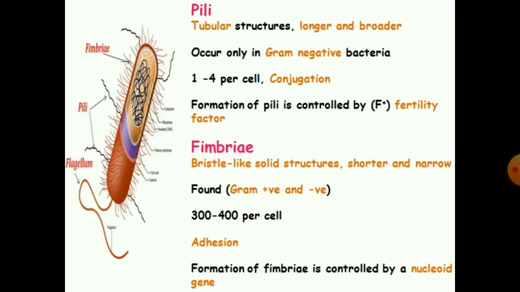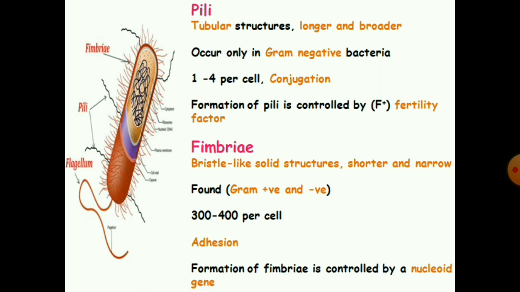Next is the pili, which are tubular structures, larger and broader. They occur only in gram-negative bacteria. The number of pili in the cell ranges from 1 to 4. They are helpful in the conjugation process. The formation of pili is controlled by the fertility factor.